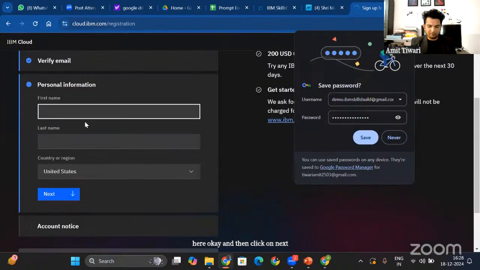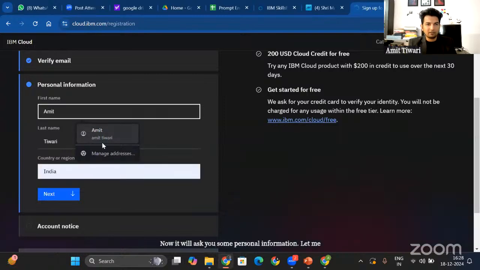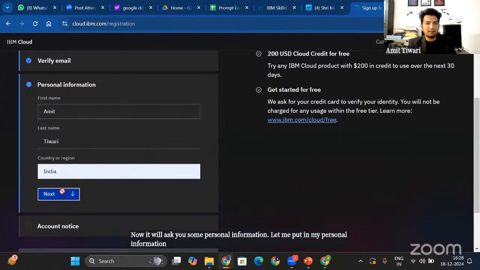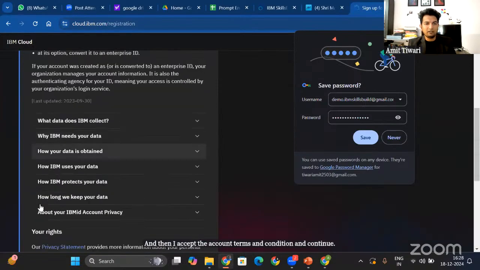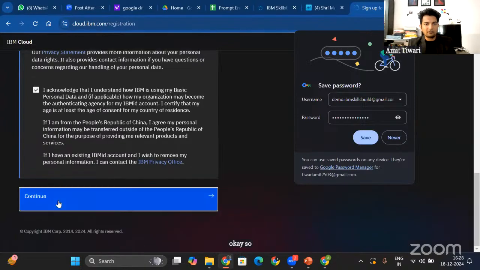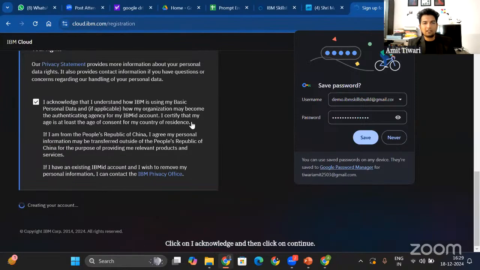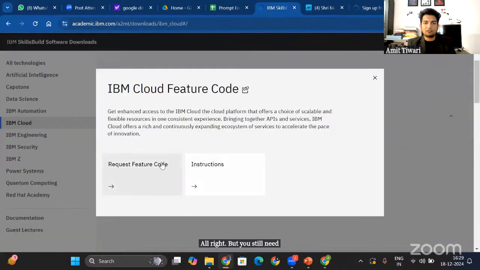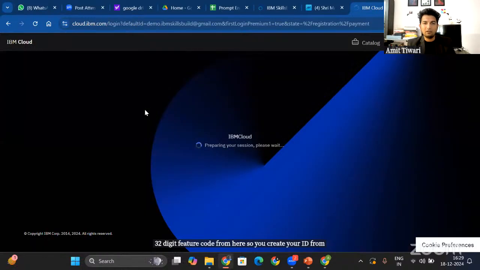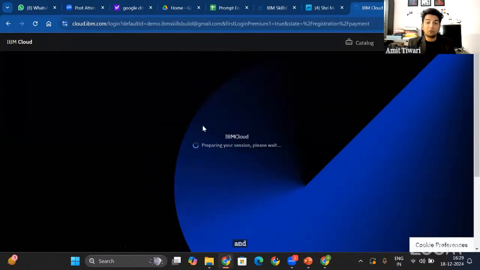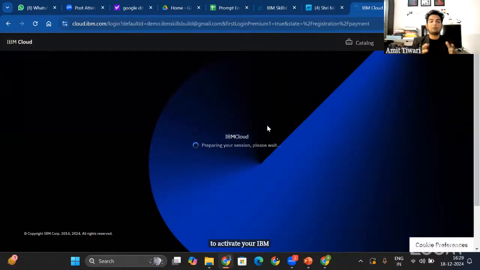Now it will ask you some personal information. Let me put in my personal information, Amit Tiwari and India, and then I accept the account terms and conditions and continue. Okay, so click on I acknowledge and then click on continue, and it will create your personal IBM Cloud account. All right, but you still need the 32-digit feature code from here. So you create your ID from your personal IBM account, and you use your winter certification program 32-digit promo code to activate your IBM Cloud account. So this is a workaround that we have.